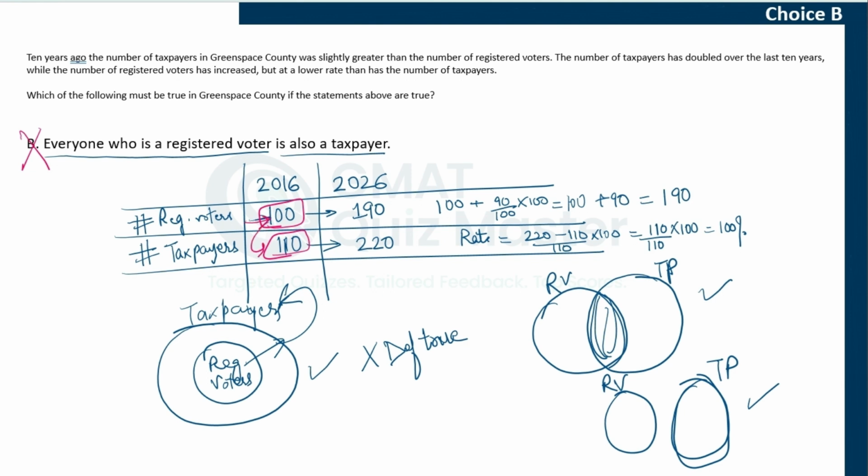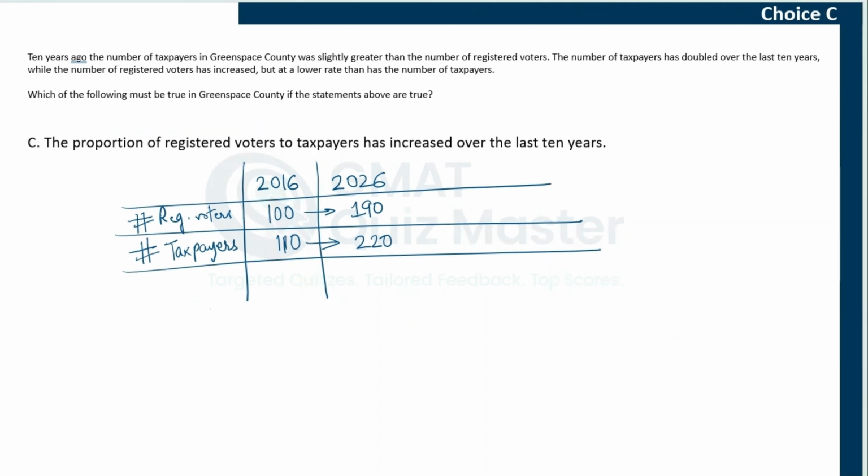You have to question yourself when you read this choice here. The numbers are less, it is possible, but is that the only scenario possible? Does the passage mention anywhere that all the registered voters are taxpayers, or every registered voter is a taxpayer, or is there any kind of information given to be sure about it? Just based on these numbers, you cannot say that this case is true. So please update your bridge table, and with that, let's move to choice C.